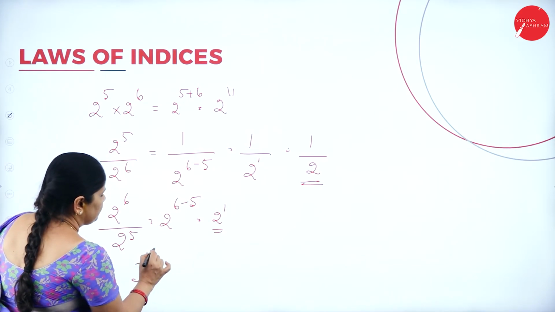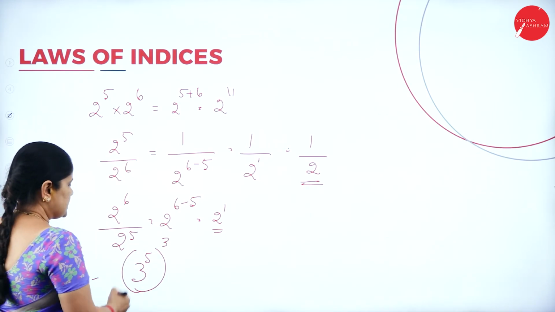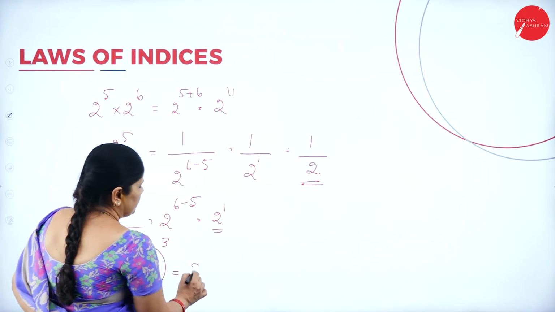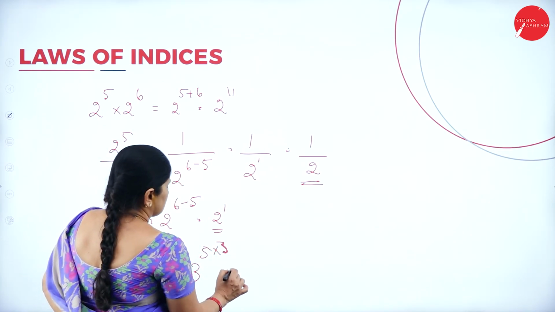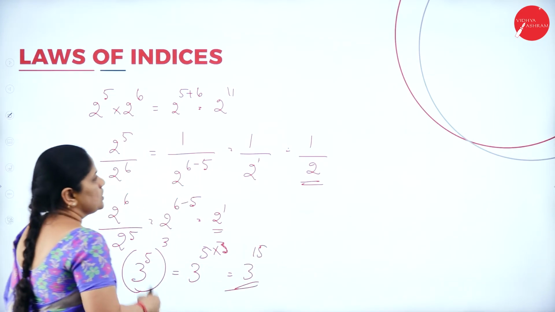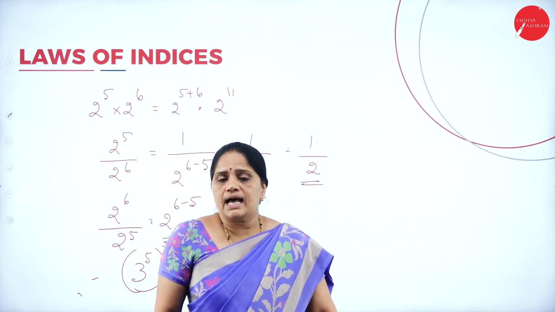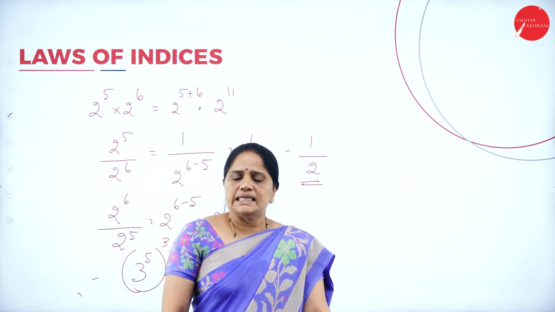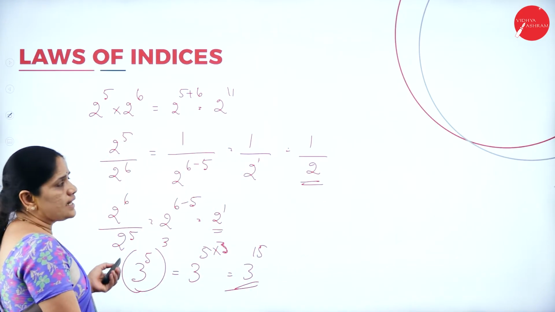Now, again, I have one more. 3 to the power of 5 whole to the power of 3. This is the third law. So it will be 3 to the power of 5 into 3, so this will be 3 to the power of 15. In this way, whenever a question on indices is asked, we have to apply these laws of indices in order to simplify these numbers.